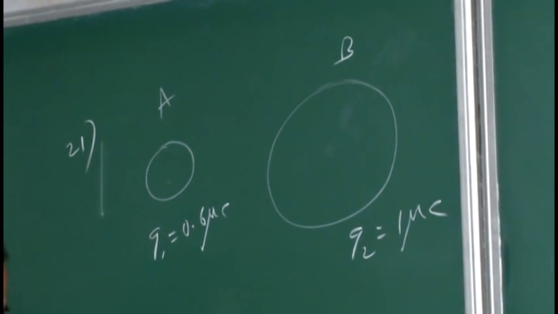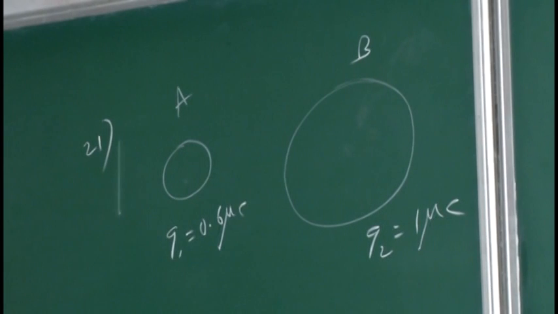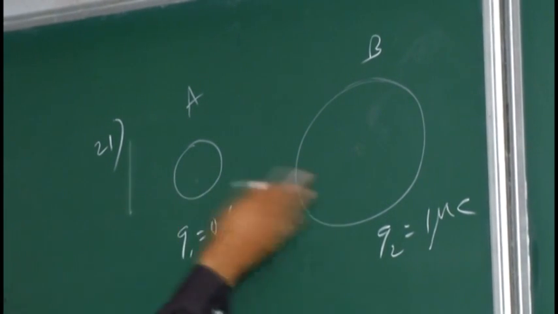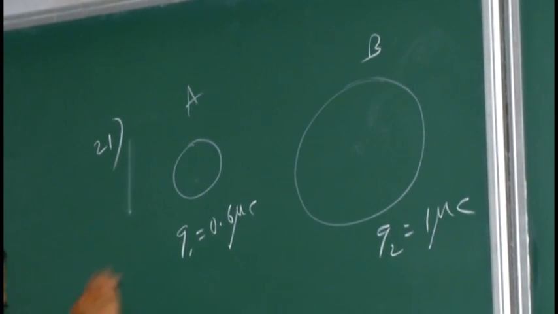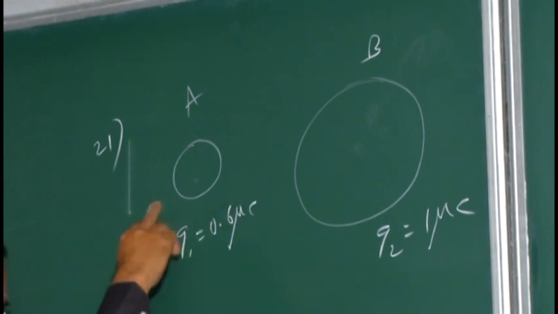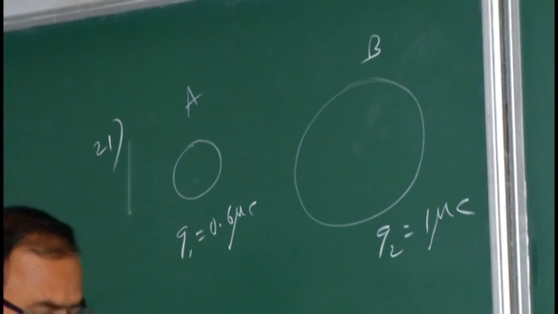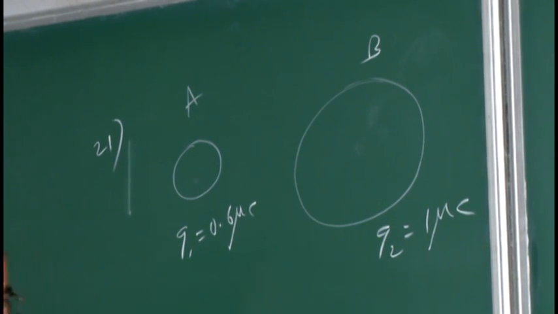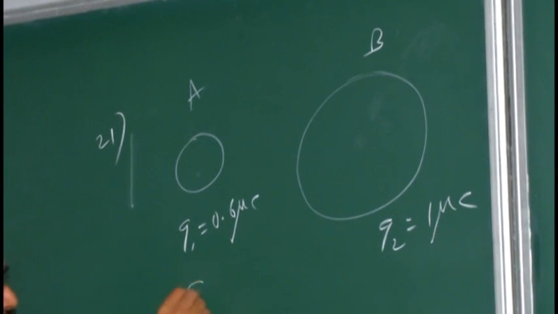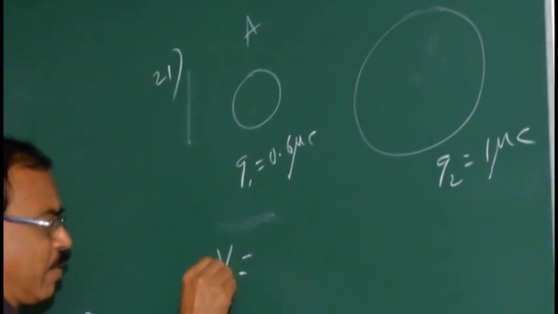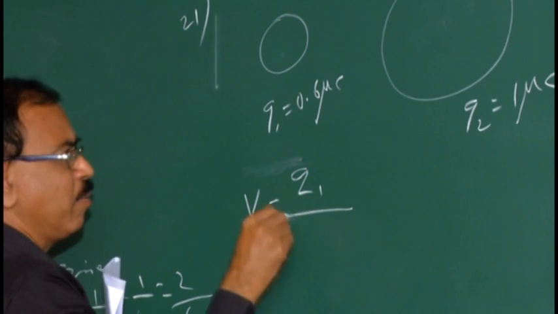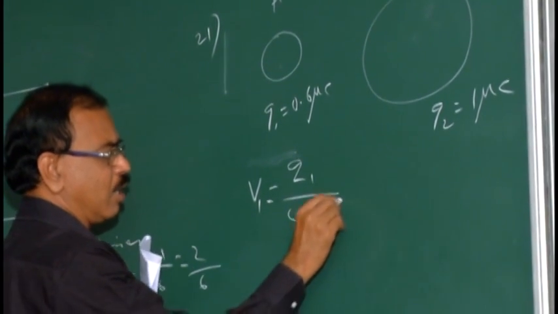They are connected externally by a conducting wire. When these two spheres are connected externally by a conducting wire, the charges will flow from A to B or B to A, and for what purpose is it flowing? Very simple. What is its potential? The potential of the first sphere is V1 is equal to Q1 by 4 pi epsilon naught R1.